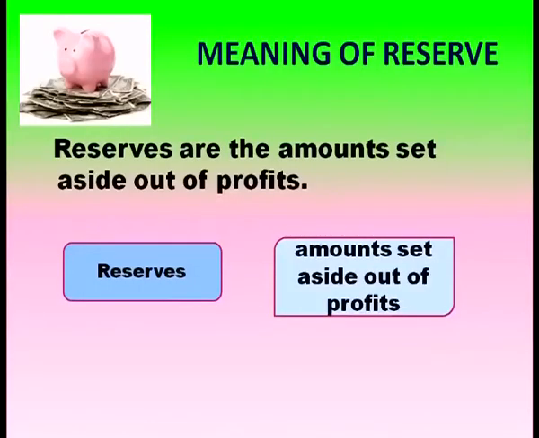Then coming to reserve. Reserves are the amounts set aside out of the profits. So, they are created only when there is profit. Provisions are created even though there is no profit. It is an obligation to create provision. But reserves will be created only if there is profit.